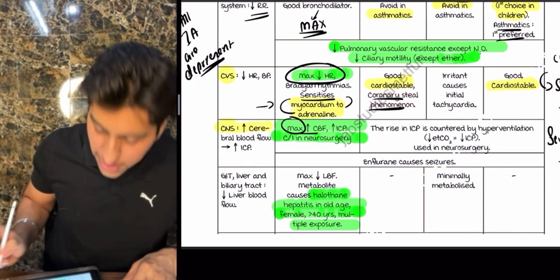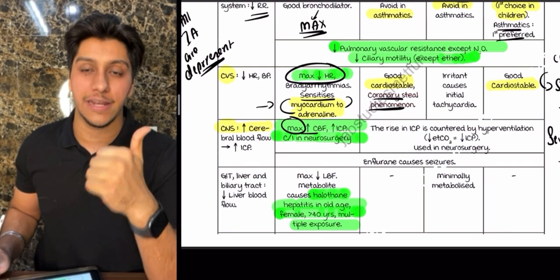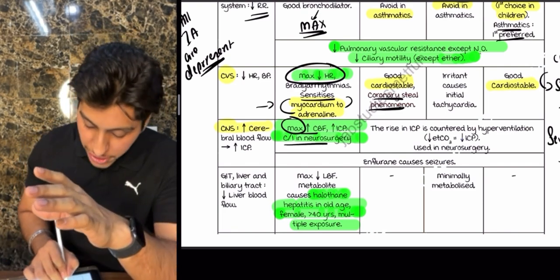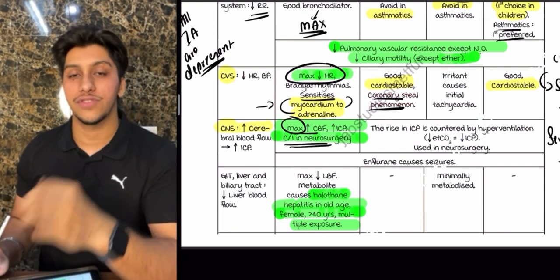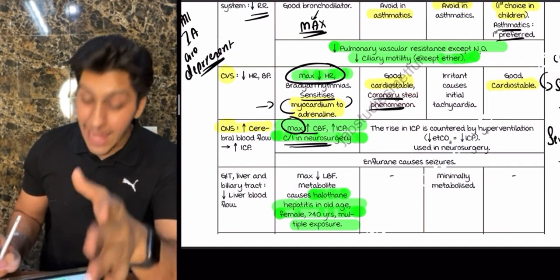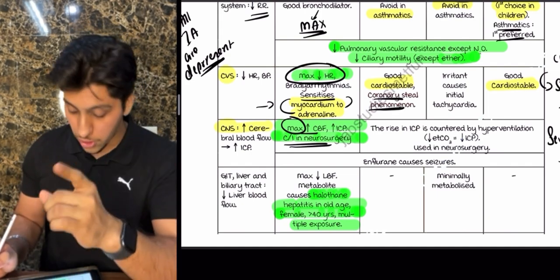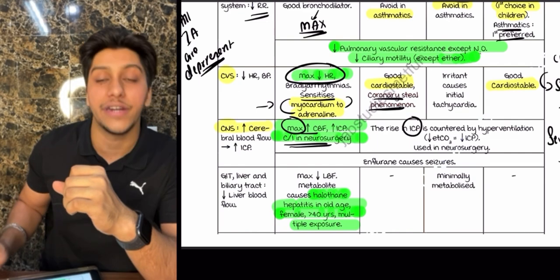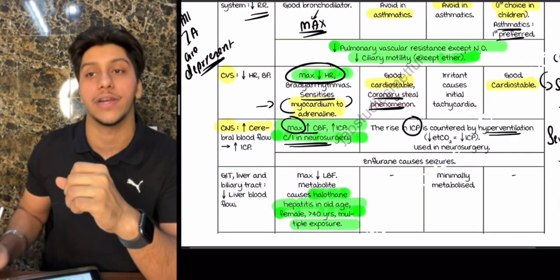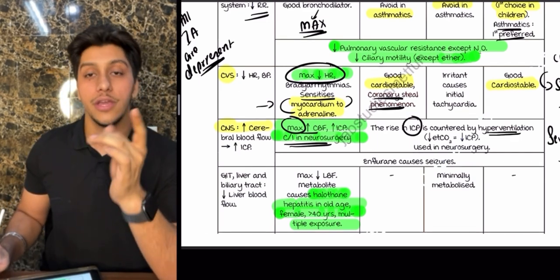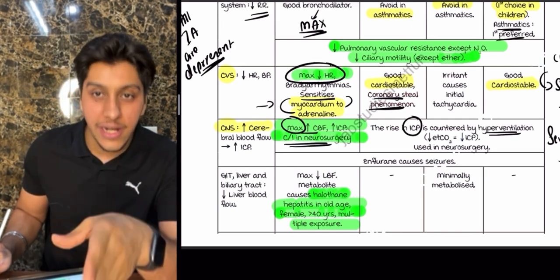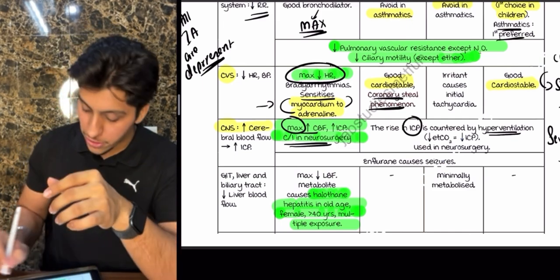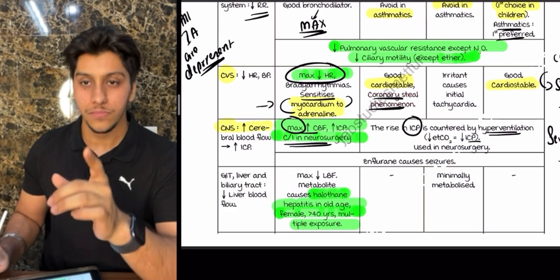Maximum increase in cerebral blood flow will be by halothane, and that's why it is contraindicated in neurosurgery. The other three drugs, which are iso, sevo and des, can be given in neurosurgery, because you can counter this raised intracranial pressure with the help of hyperventilation. When you do hyperventilation, there will be a decrease in end-tidal capnography, thereby you will see a decrease in ICP. So you can use them.